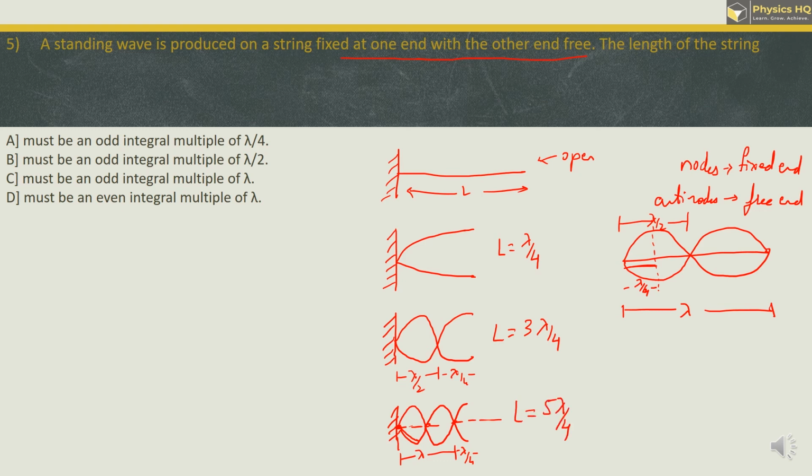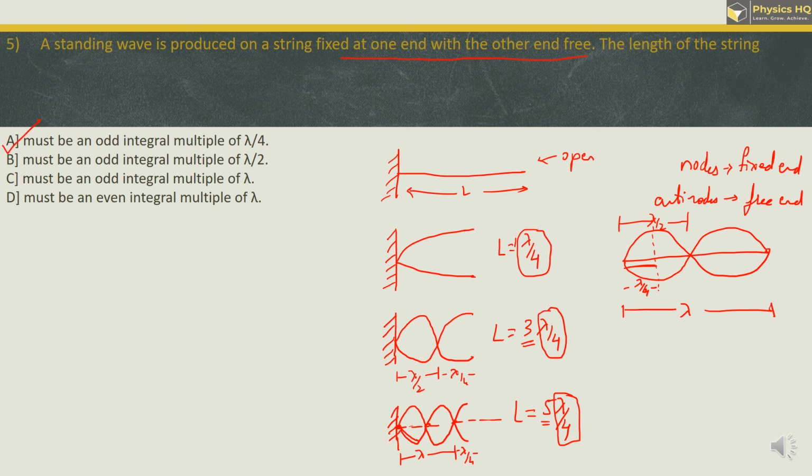Now to understand the relation over here, if you see the first one you have lambda by 4, second one you got 3 lambda by 4, next you got 5 lambda by 4. So what we can say is length over here is a multiple of lambda by 4. So what is multiplied? In the first one you have multiplied it by 1, second one we have number 3, then we have number 5. As you can see the relation, these are all odd numbers.